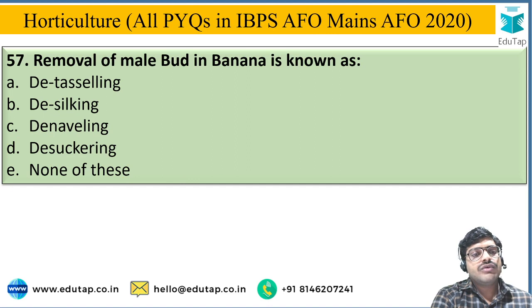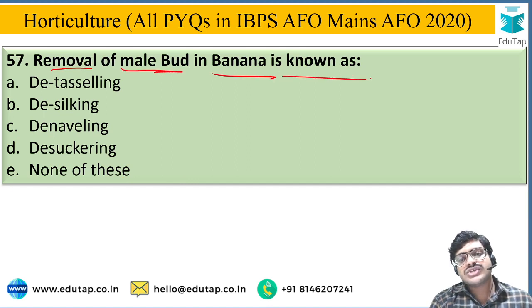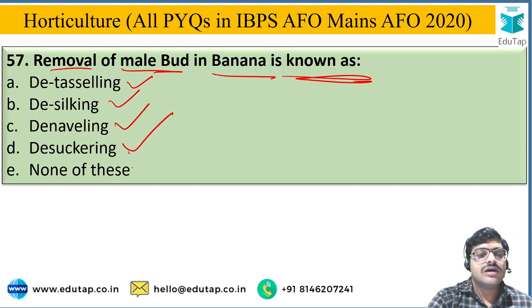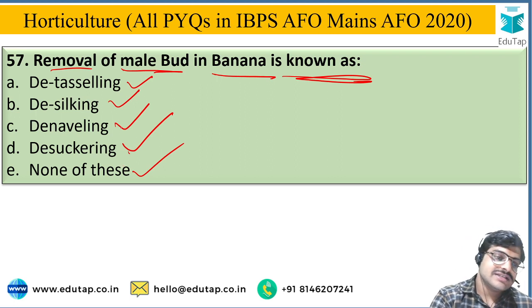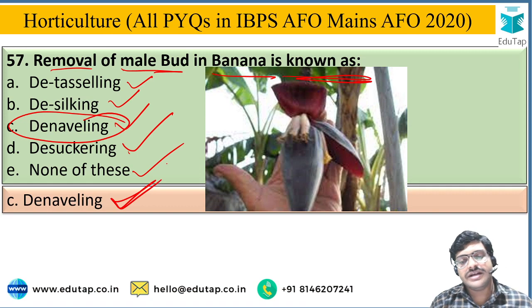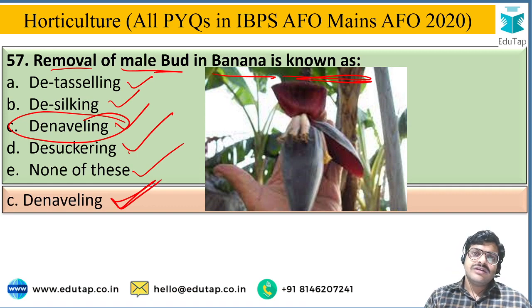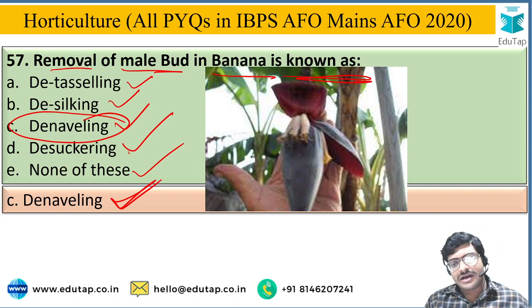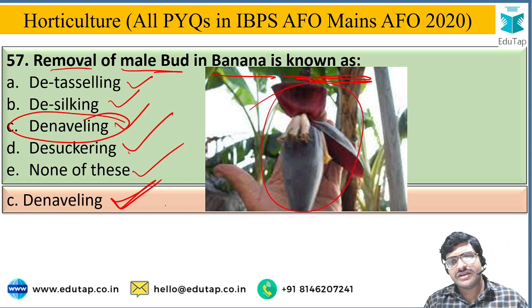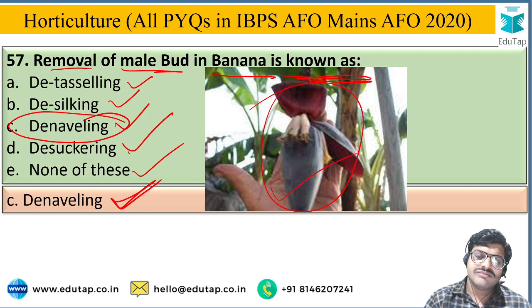Next, removal of male bud in banana is known as, and options are detasseling, desilking, denavelling or desuckering or none of these. And the correct answer is option C, denavelling. Denavelling means the male part of the banana plant is removed with the help of a sharp knife or sickle, to avoid the transfer of energy for the growth of this male part, which is not productive in nature.